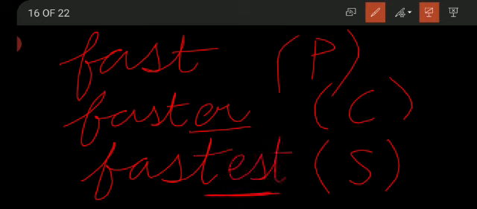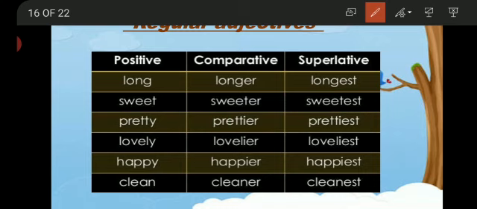So again, in comparative degree we add er, and in superlative degree we add est. Now long, longer, longest; sweet, sweeter, sweetest; pretty, prettier, prettiest; lovely, lovelier, loveliest; happy, happier, happiest; clean, cleaner, cleanest. So these are the regular adjectives.